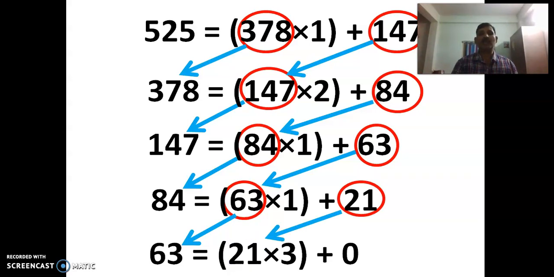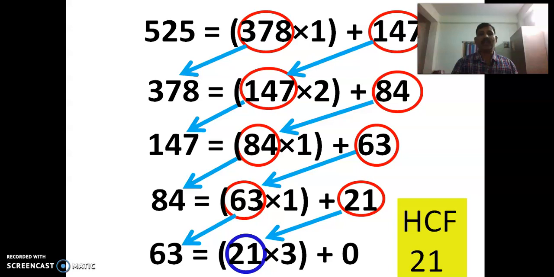What does it mean? 21 is the HCF of the numbers 525 and 378. We have to understand that only whole tiles are to be used. The largest possible side of such a square tile is 21 centimeter. Of course, why did we say the largest possible? Because for 3 also it is possible with only whole tiles, the conditions will be satisfied. But out of all such possible values, the largest is 21 centimeter.